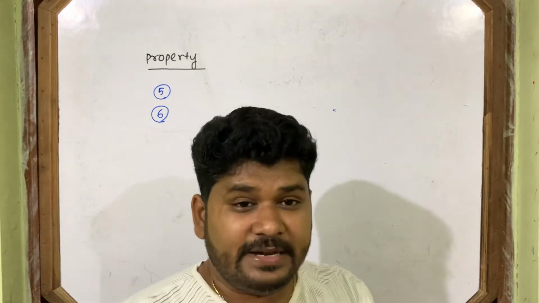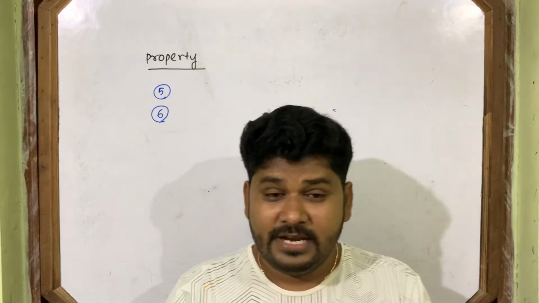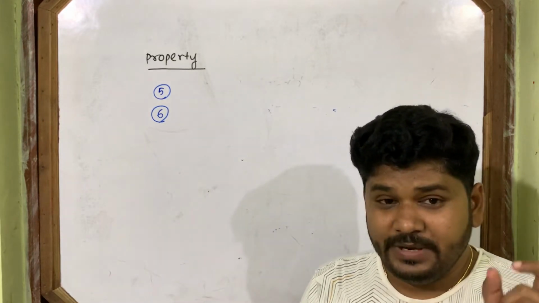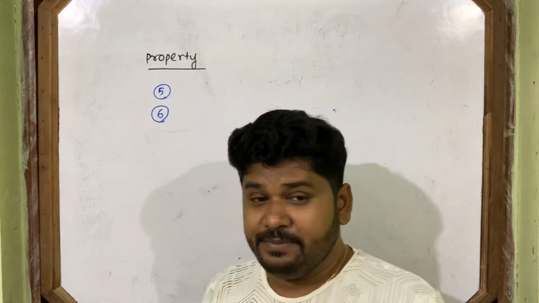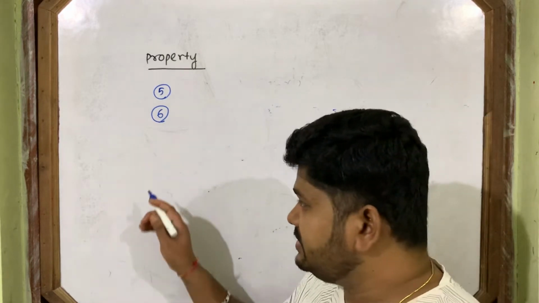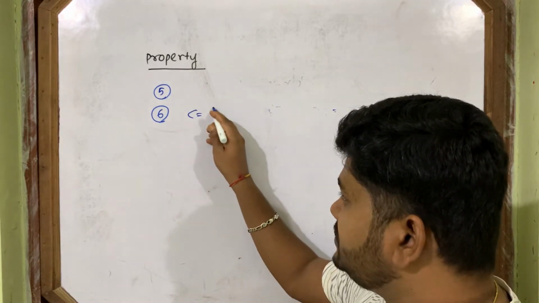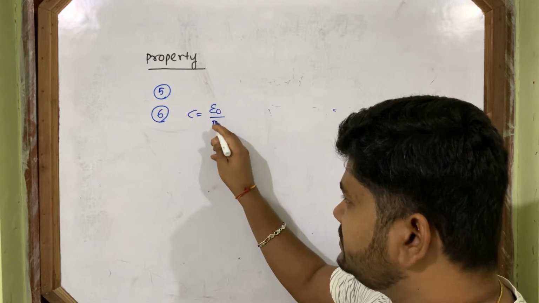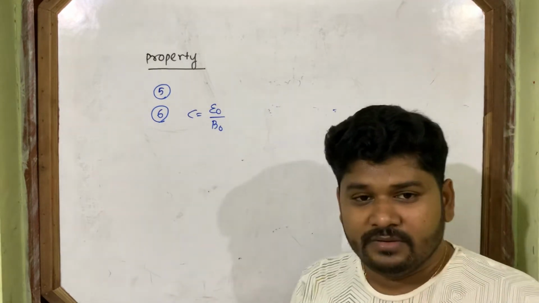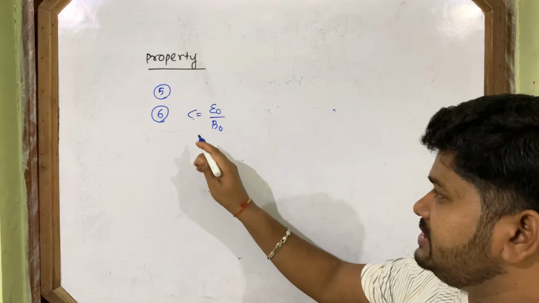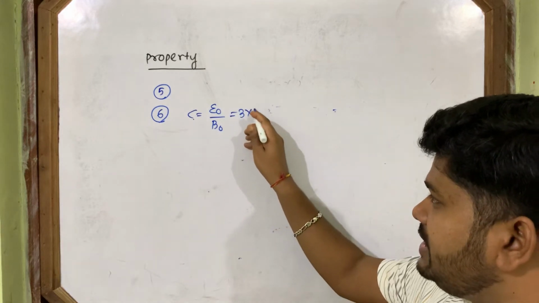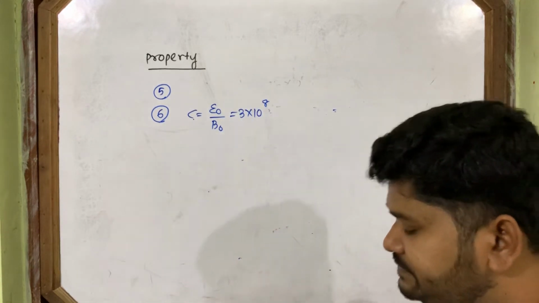The electric vector. In electromagnetic wave, I am giving you very important information. You remember this: C is equal to E naught by B naught. But what is the value of C? Equal to 3 into 10 to the power 8.